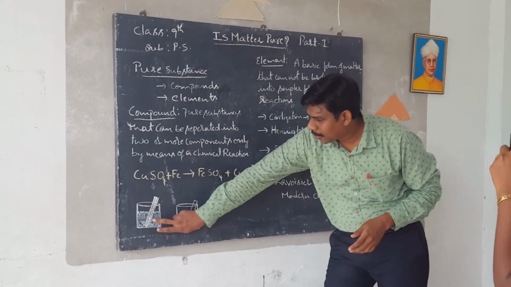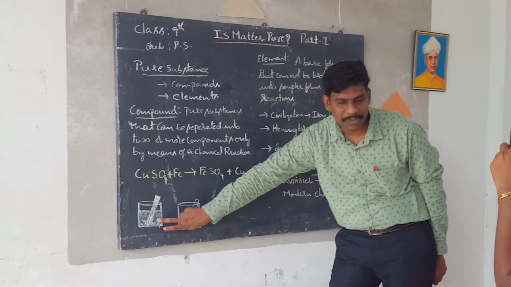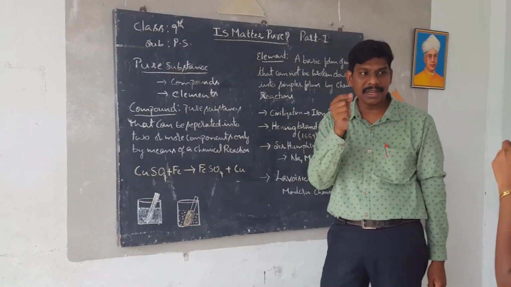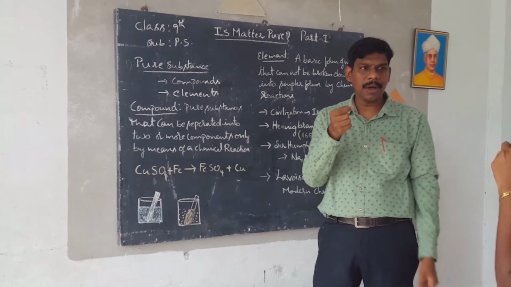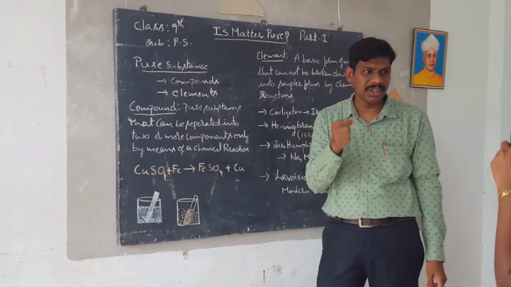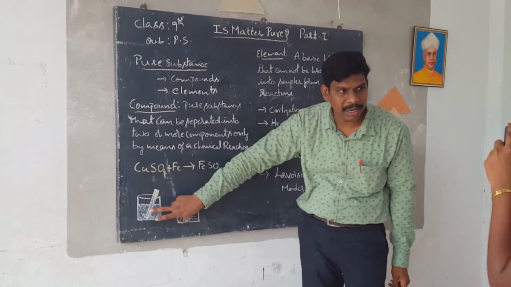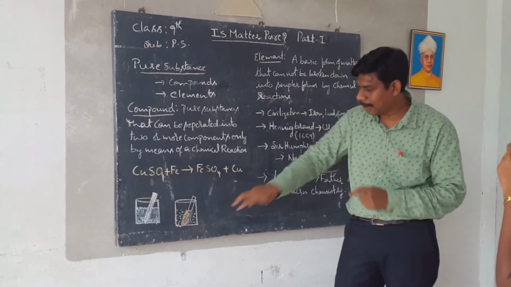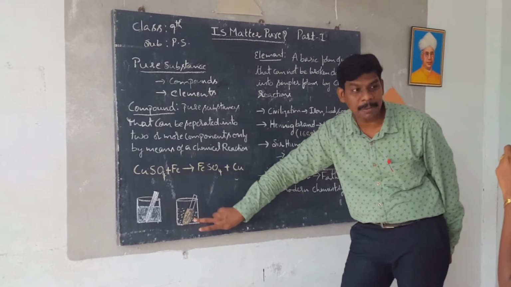See the diagram here. We have a beaker and we are taking a copper sulfate solution. See the color here, blue color. Now I am taking an iron strip. A fresh iron strip is silvery in color, with a shiny appearance. Now place the iron strip in the copper sulfate solution. Just observe it for some time. After some time, is there any color in the solution? No, the solution becomes colorless.